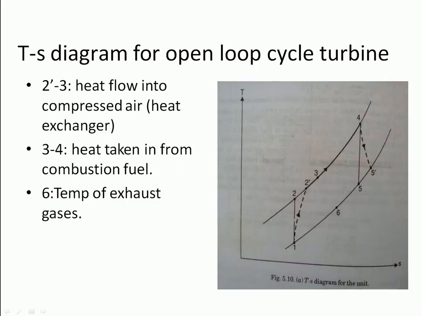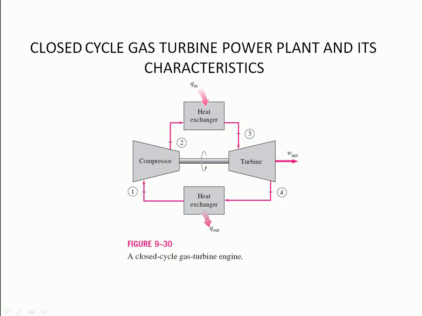In the TS diagram, from 2 dash to 3, heat flows into the compressed air in the heat exchanger. From 3 to 4, heat is taken in through combustion of fuel, and from 6, the temperature of the exhaust gases. Now comes the closed cycle.